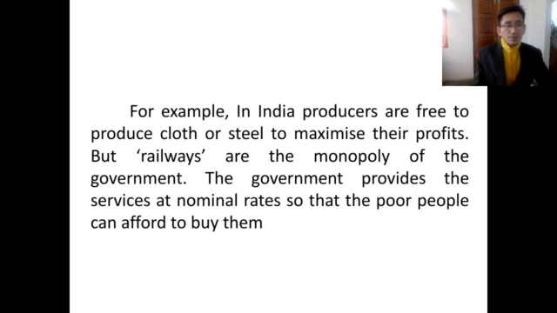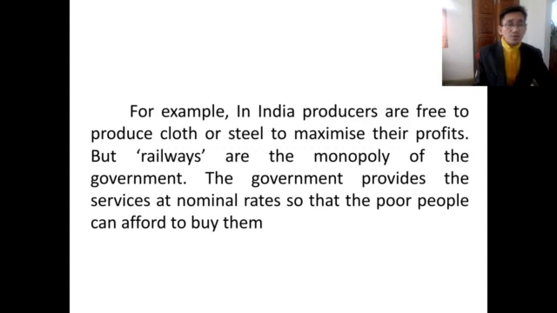The very first one is the capitalist economy, that is the private or market economy. Means of production and distribution are owned and controlled by private individuals. Number two, we have the centrally planned economy or the socialist economy, in which means of production and distribution are owned, controlled and managed by the government. And last one, mixed economy, we find the features of both economies, capitalist as well as socialist.